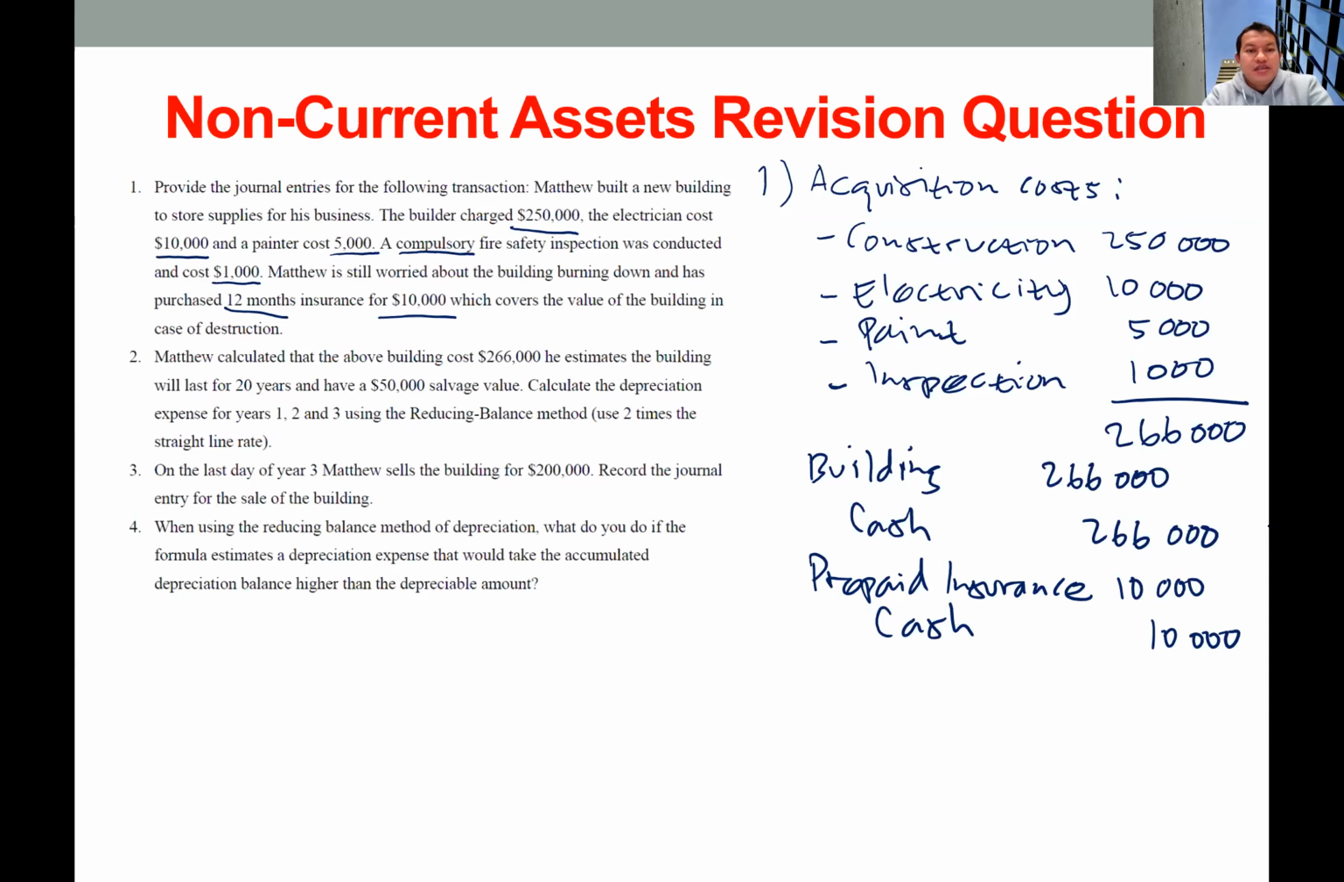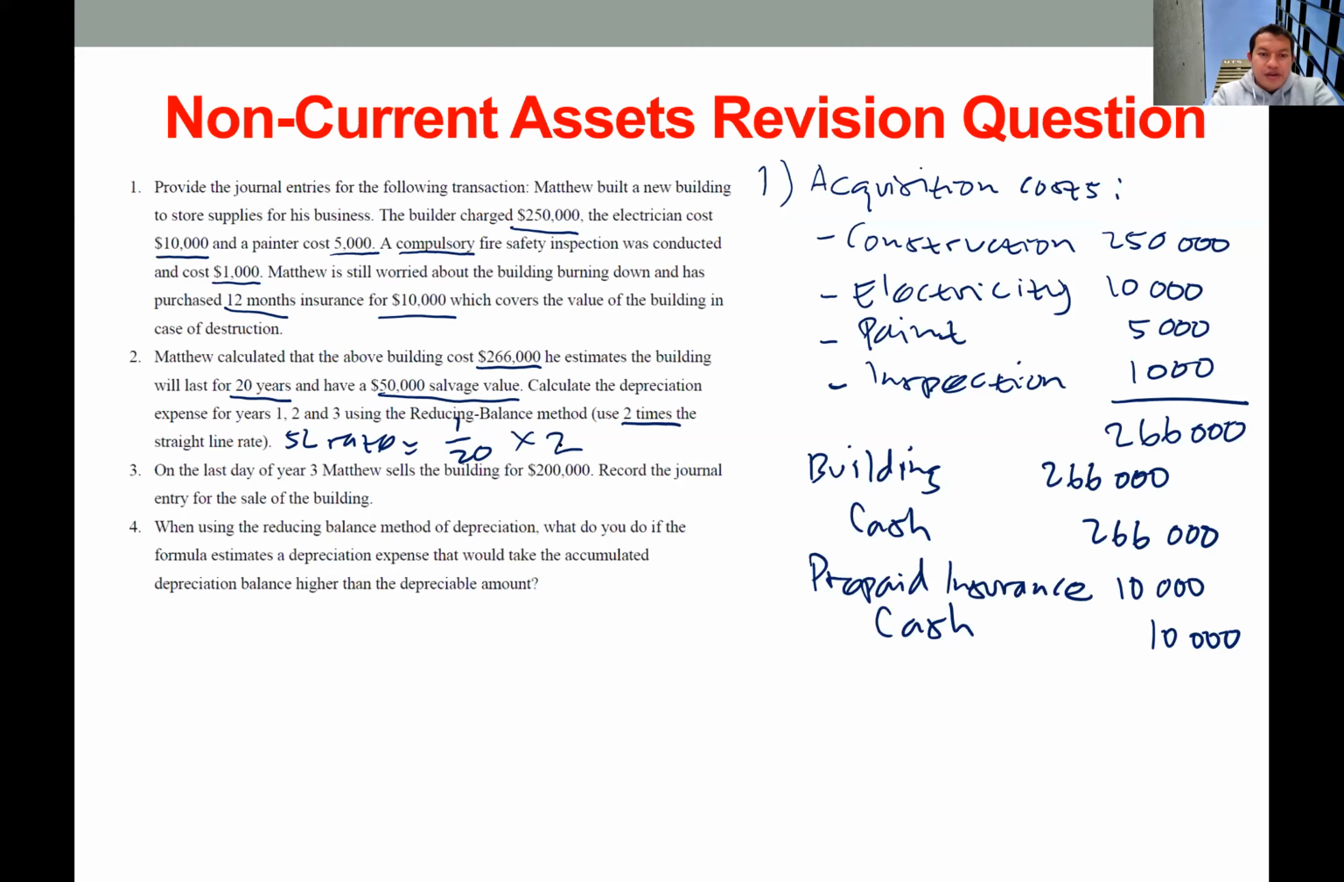Okay, that is for the acquisition process. And number 2: Matthew calculated the building cost is 266,000, which is the same as we calculated before. He estimates the building will last for 20 years, so this is the economic life of this building, and 50,000 of salvage value or residual value. Now we need to calculate the depreciation expense for years 1 to 3 using the reducing balance method, or 2 times the straight-line rate. The straight-line rate is 1/20 per year, so we are going to double this rate, multiplying by 2.